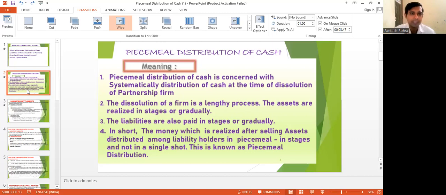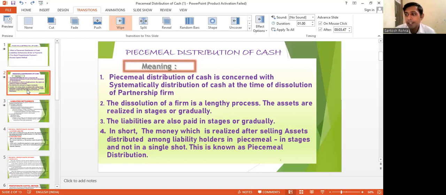Now, the second question arises: at dissolution, what will happen exactly with the liabilities and assets of the partnership firm which is being dissolved? Liabilities are settled with the assets sold, right?